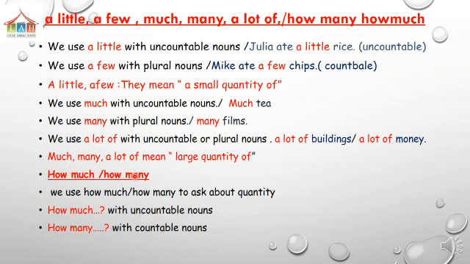How much and how many. We use how much and how many to ask about quantity. How much with uncountable nouns and how many with countable nouns. How much money do you have? How many films did you see? Okay, so we use how many with countable, how much with uncountable.